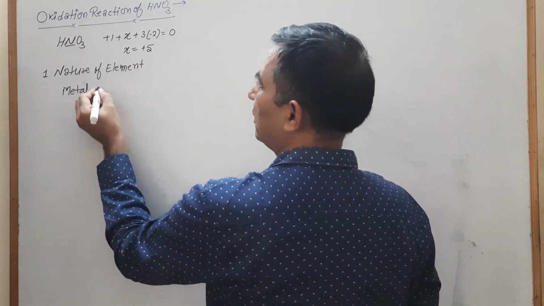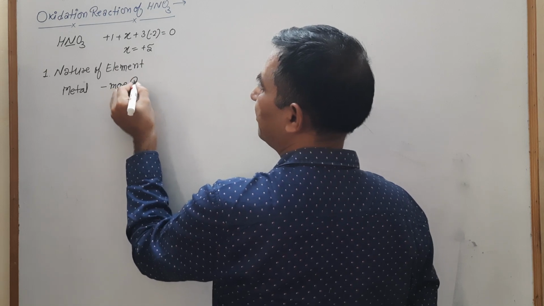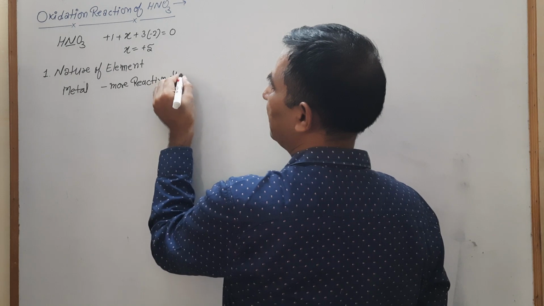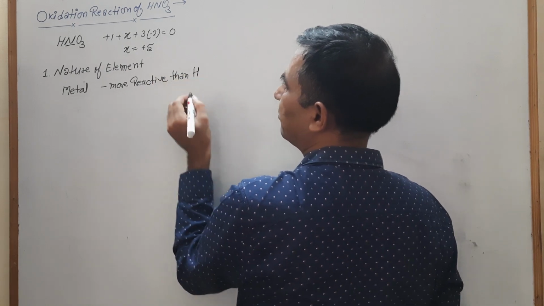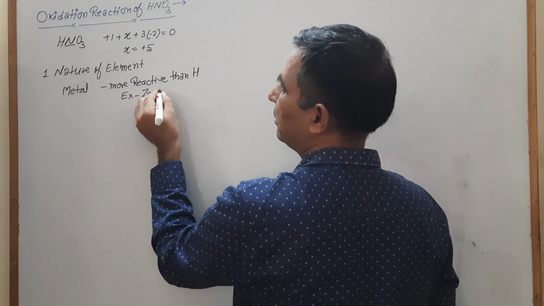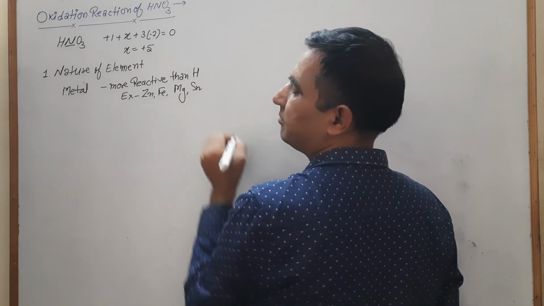First, the metals that are more reactive than hydrogen, for example zinc, iron, magnesium, tin.